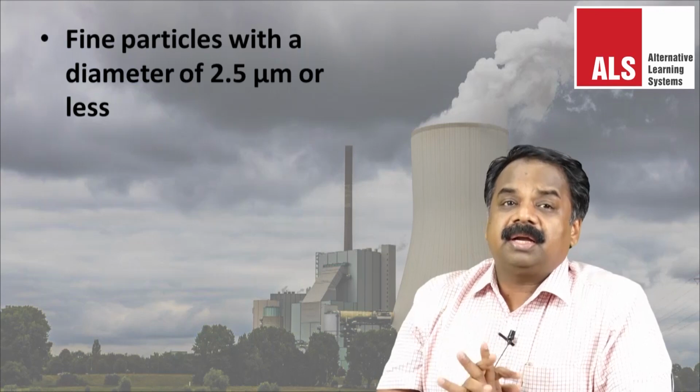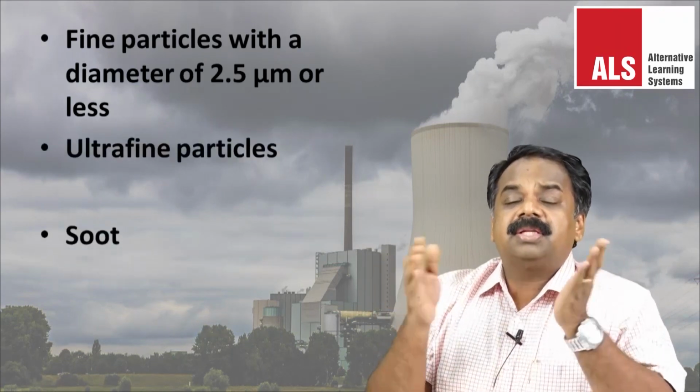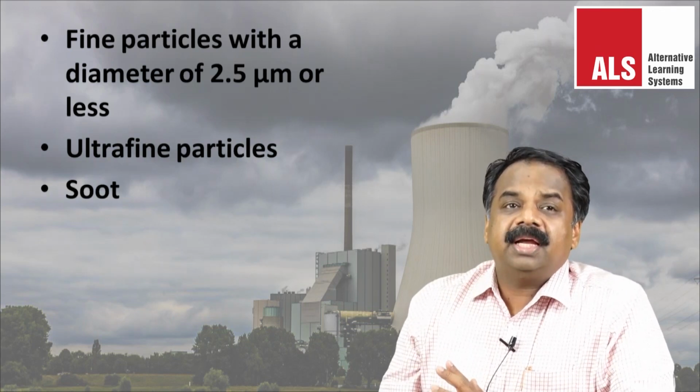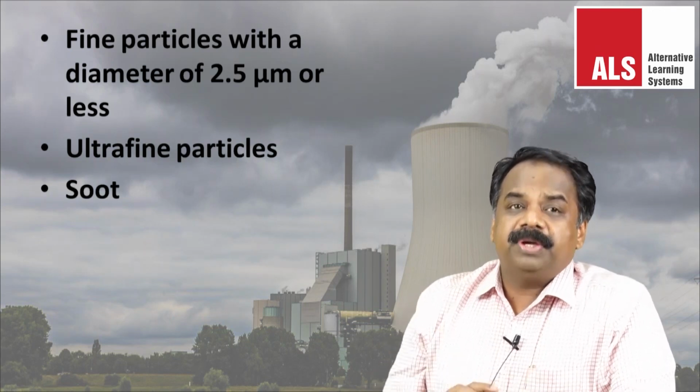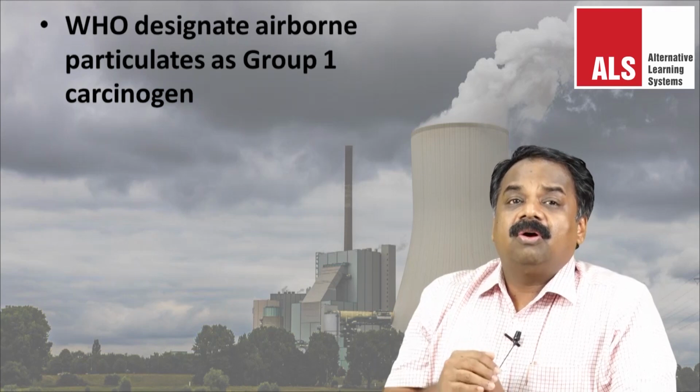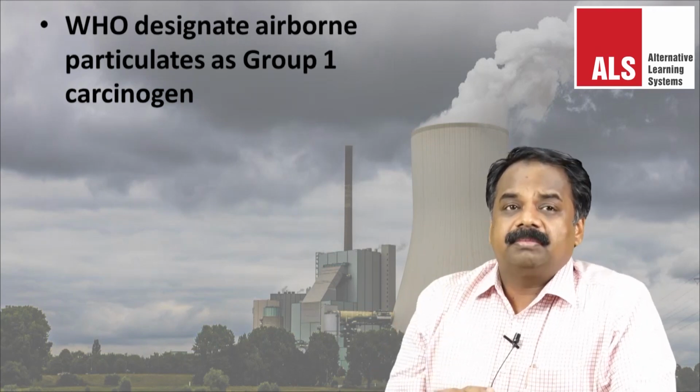Then ultra fine particles, soot. These are all part of the suspended particulate matter, SPM. And according to WHO, these airborne particles are group 1 carcinogenic matter.